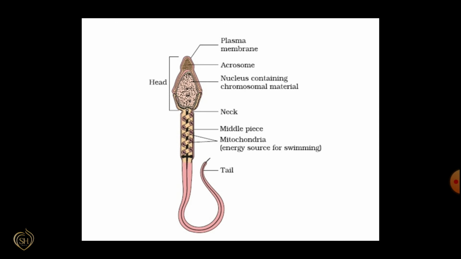Acrosome is very useful to penetrate the egg membrane during fertilization. Neck is very short and contains two centrioles, proximal centriole and distal centriole. Proximal centriole is important in the first cleavage of the zygote. Distal centriole is connected to the tail filament. Middle piece contains mitochondria, which produce energy for sperm motility. Tail helps the sperm move in fluid medium.